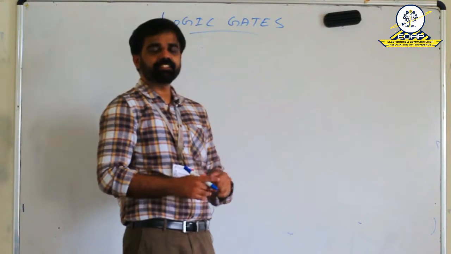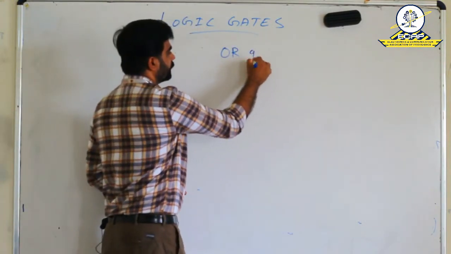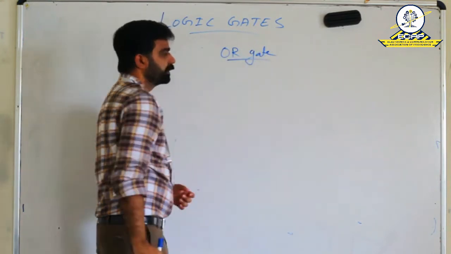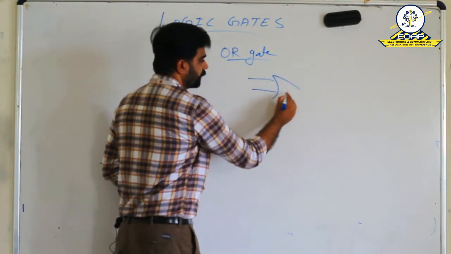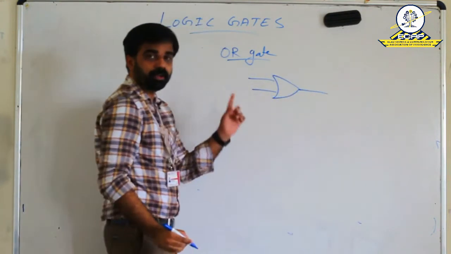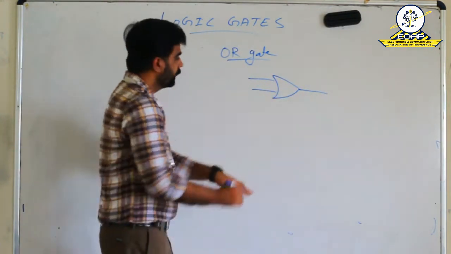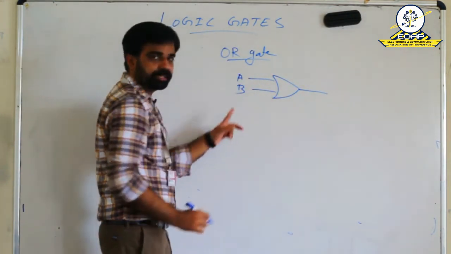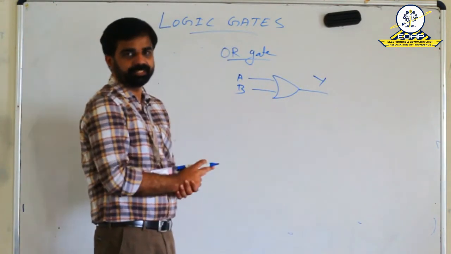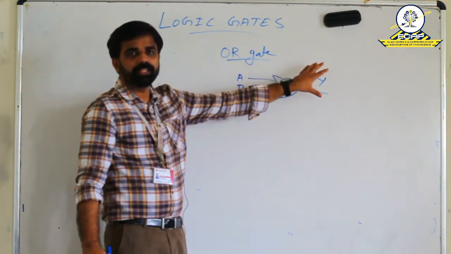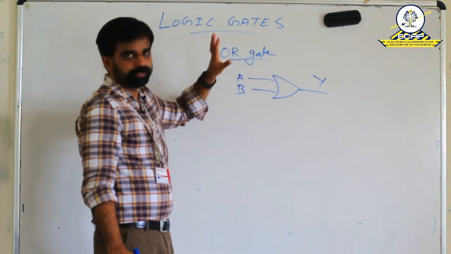Now we can see the next logic gate, that is OR gate. This is the symbol of a 2-input OR gate. 2 inputs are here, only one output. Let A and B be the inputs, Y is the output, similar to that of our AND gate. This is the logic symbol of a 2-input OR gate.